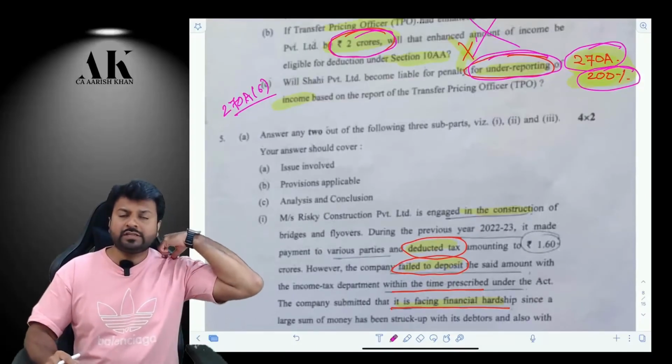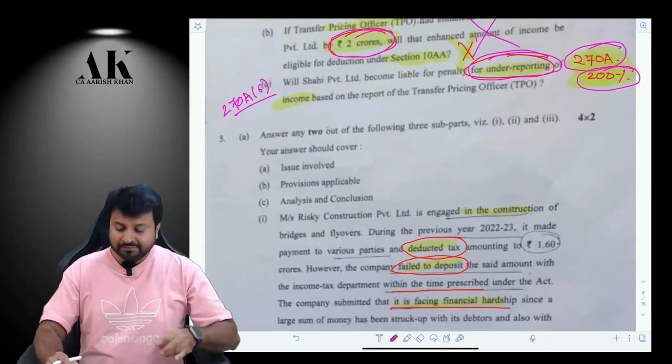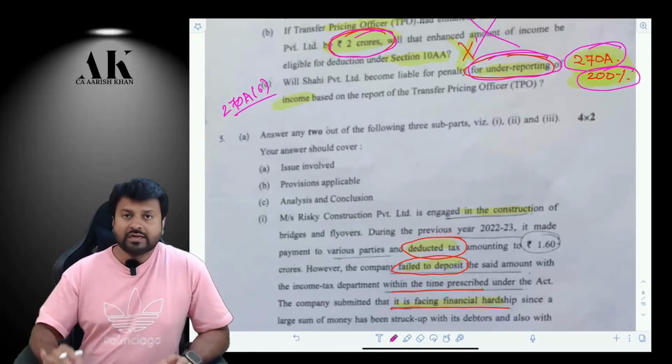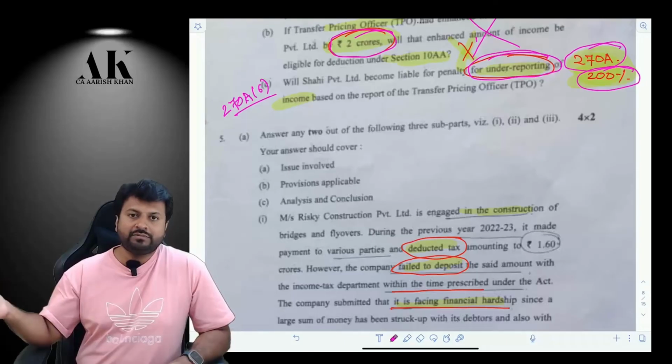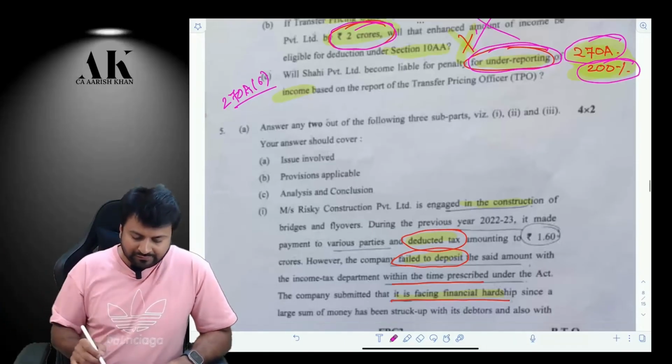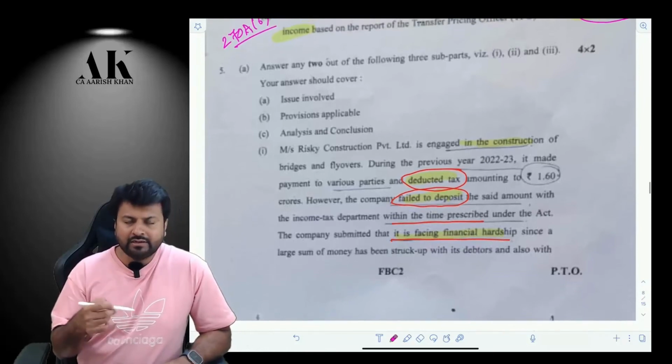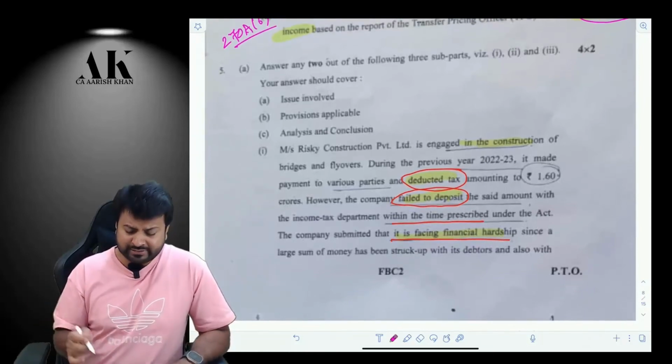The next question is based on what? It is based on your recent case laws, which are there in the recent judicial updates of ICAI of May 2023. If you have been through the judicial updates of May 2023, you would be able to easily answer this question. Now, the first question can be answered without a case law also.